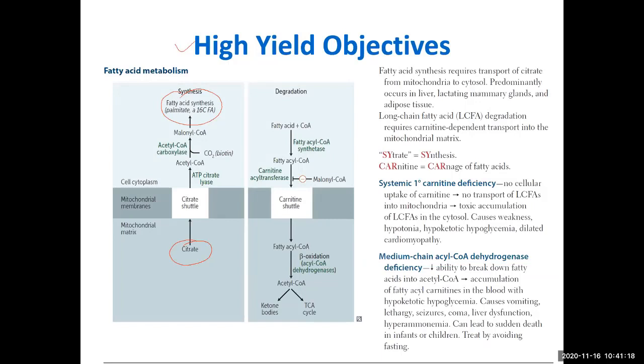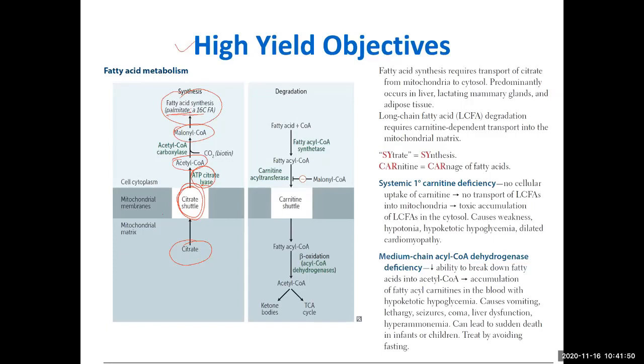Now you can see the citrate. Citrate is formed in the mitochondria and comes out of the mitochondria. We will talk about that through the citrate shuttle. Here the focus is the citrate shuttle. Citrate lyase enzyme will break the citrate and produce acetyl coenzyme A. This acetyl coenzyme A will convert into malonyl coenzyme A. Malonyl coenzyme A polymerizes to form palmitic acid. The fatty acid is palmitic acid.